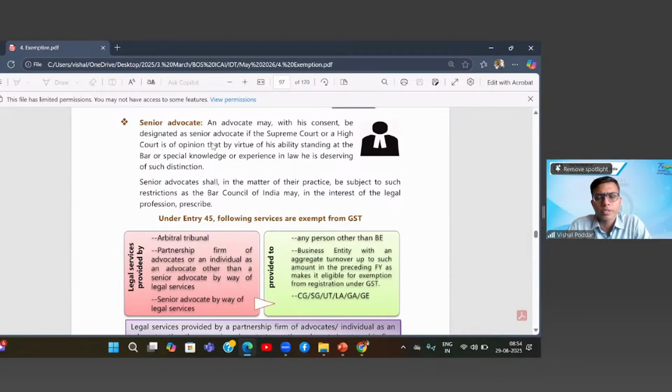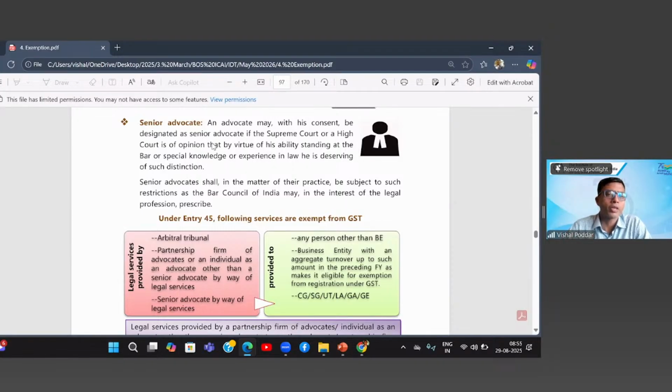So, what is this? Senior advocate is a designation which is given to you by the court. The Honorable Supreme Court and High Court are empowered to designate you as a senior advocate, and this will be done considering your experience and your past standing in the courts. You cannot do it yourself, like in other professions. Even in chartered accountancy, after you complete 5 years of practice, you can simply apply and you will be a fellow.